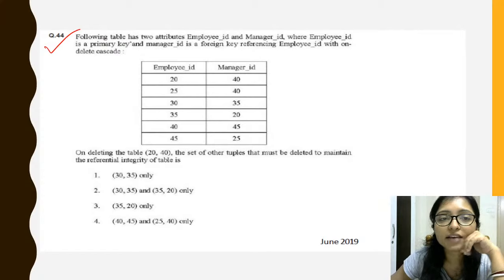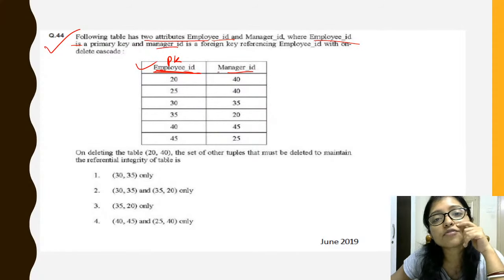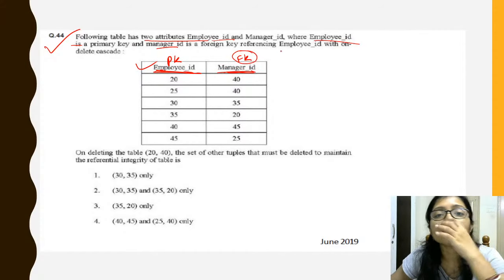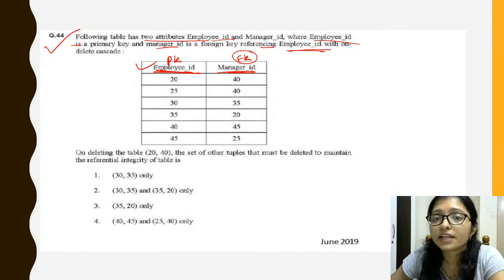Here it is asking: the following table has two attributes, employee ID and manager ID, right? Where employee ID is the primary key, and manager ID is the foreign key. Now, referencing employee ID, this foreign key is referencing itself, means it is self referencing. Manager ID is referencing the employee ID, right?